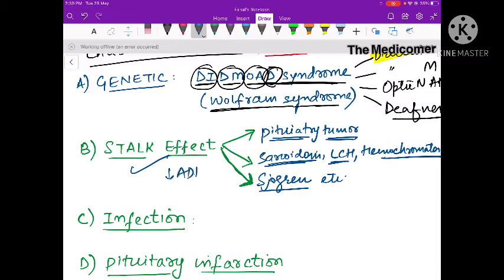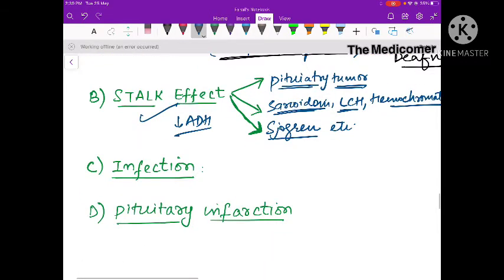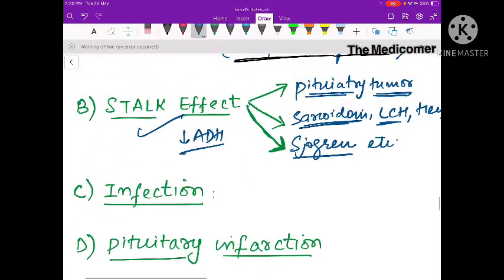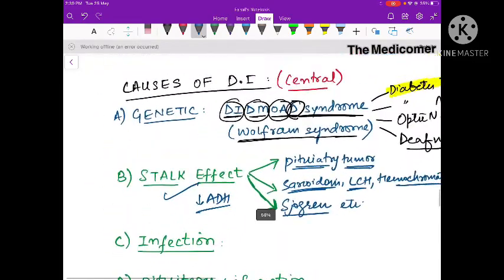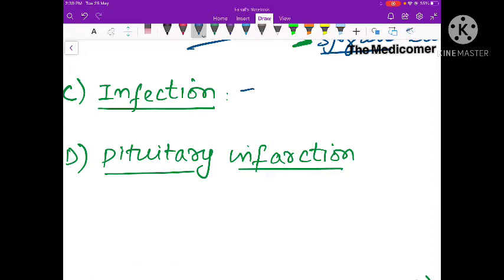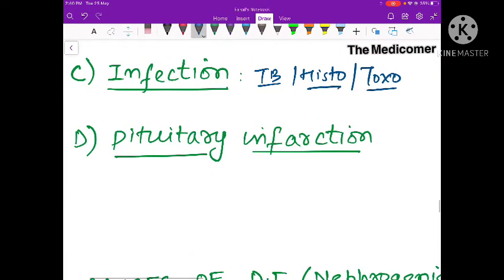So again, there will be decreased ADH production from the posterior pituitary, because it will not be able to reach the posterior pituitary from the stalk. Now, central diabetes insipidus can also be seen with certain infections such as TB, histoplasma, and toxoplasma. These are the main infections which cause central diabetes insipidus, and it can be seen in pituitary infarction.